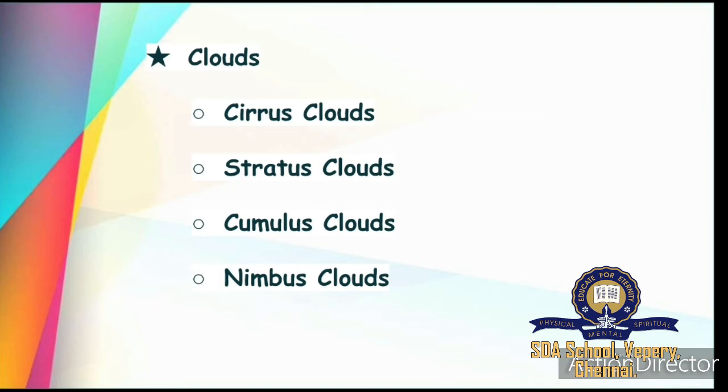Next one is nimbus cloud. This kind of cloud will be very dark and grey in color and it gives us heavy rainfall. So nimbus cloud is also called vertical or rain clouds. Yes, these are the types of clouds.